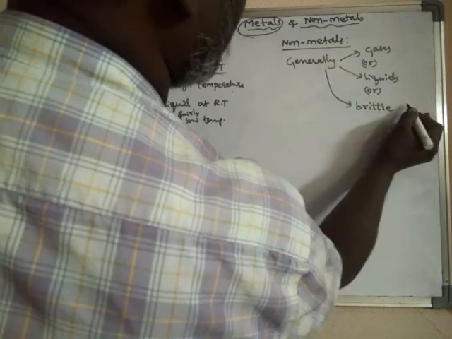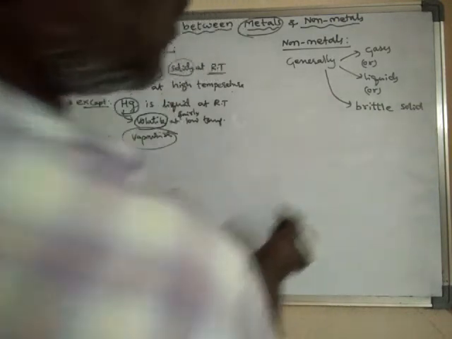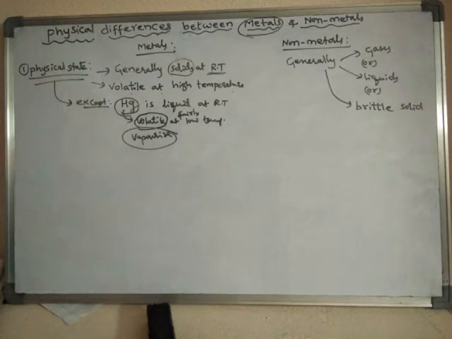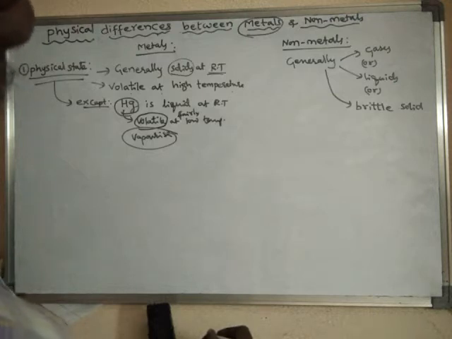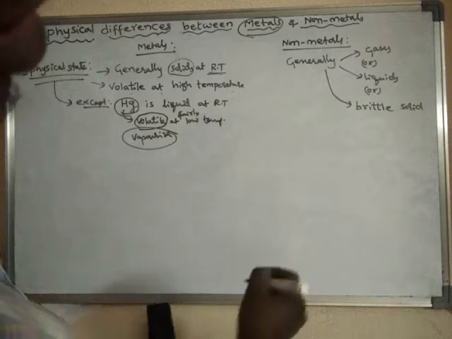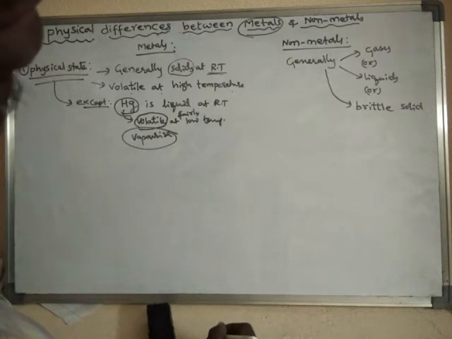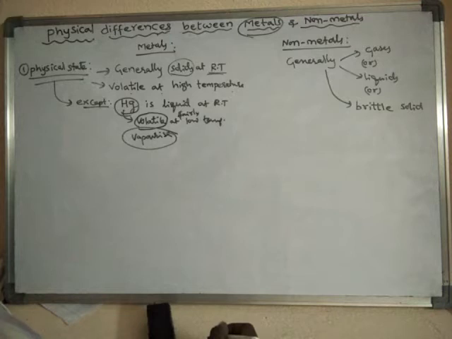What is the meaning of brittle solid? A brittle solid is a solid which can be broken easily by applying a small force only. That solid will break down into particles or pieces.